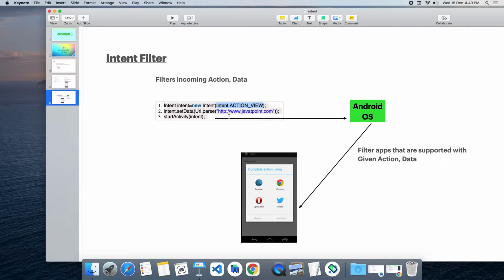Launch this intent only if the data type is URI. Launch that intent only with images, I mean JPG or PNG format. It will filter that intent and launch it. So this is how it will work.